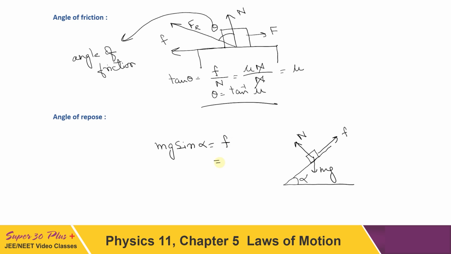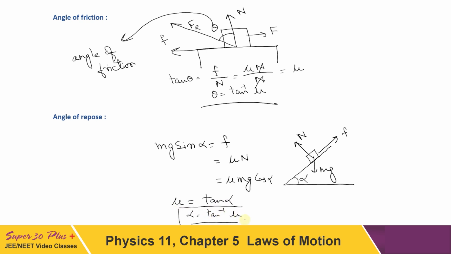Because it is just about to slide, friction must have the maximum possible value, that is mu times N. Now if we write the equation perpendicular to the incline, N is equal to mg cos alpha. So mg sine alpha equals mu mg cos alpha, and mu can be written as tan alpha, or alpha is equal to tan inverse mu.